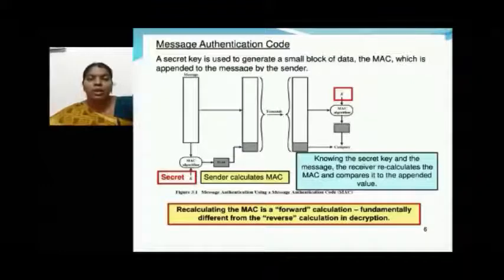At the receiver end, the message and the received MAC will be received, and the message will again be passed to the MAC algorithm along with the same key K, and a MAC code will be generated again. The received MAC and the calculated MAC should be the same. If both are the same, then we can trust that the message is unaltered, or unmodified, so the message is authentic.